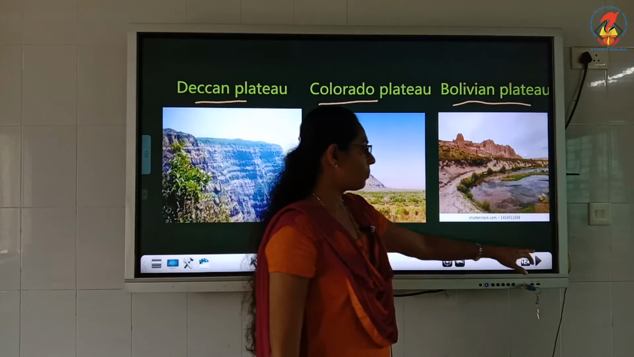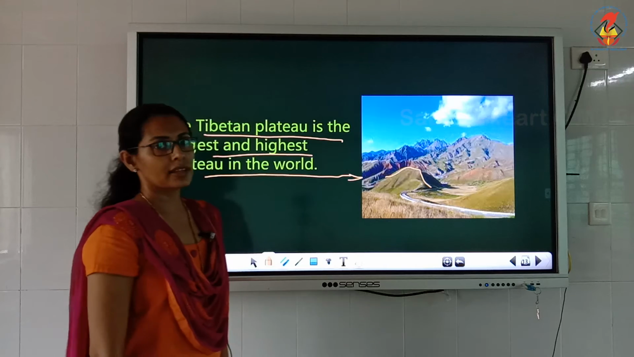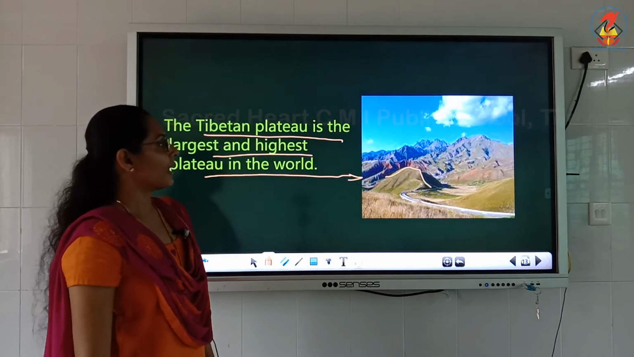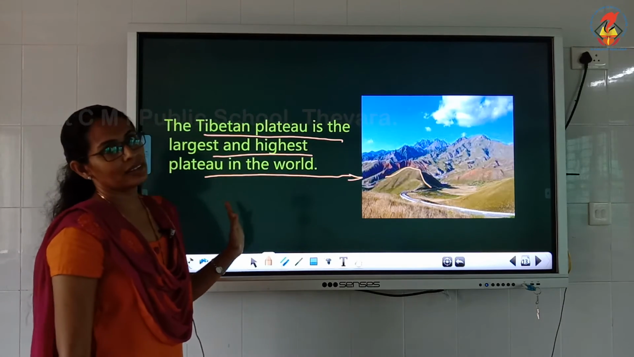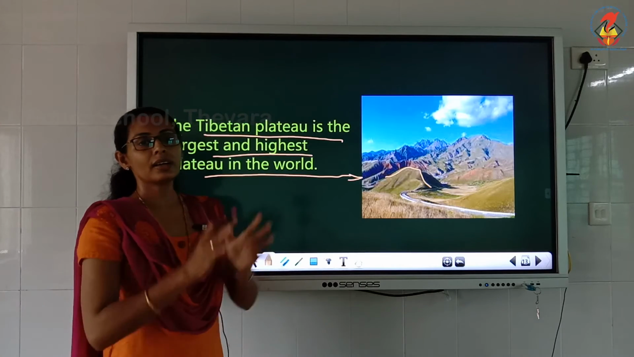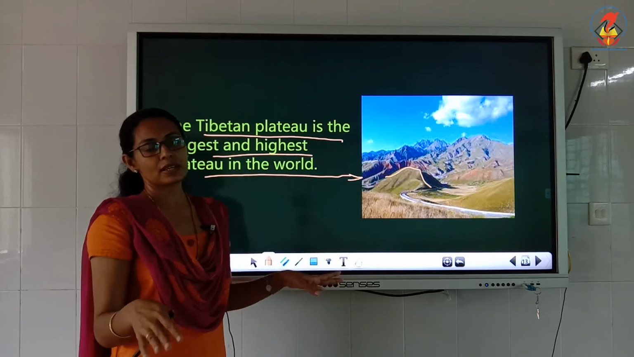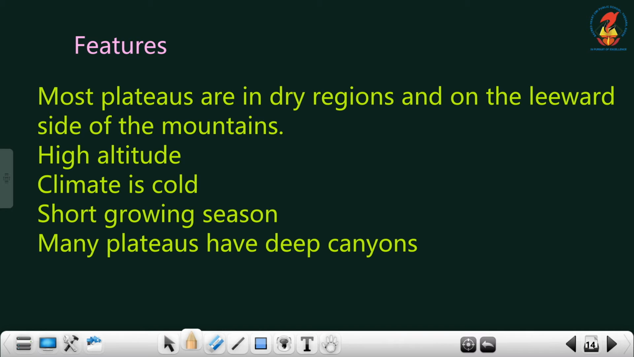One more plateau is there, that's known as the Tibetan Plateau. This is the Tibetan Plateau, which is the largest and highest plateau in the world. Look at this table-like land, and this land is known as the plateau. This Tibetan Plateau is known as the highest and almost the largest plateau in the world. Understood? Plateaus are tableland. Tableland means it has a flat top but the slopes are very steep.